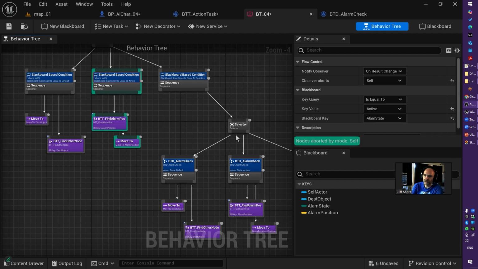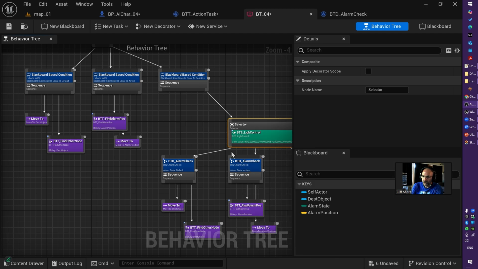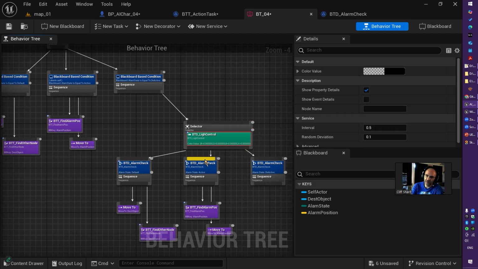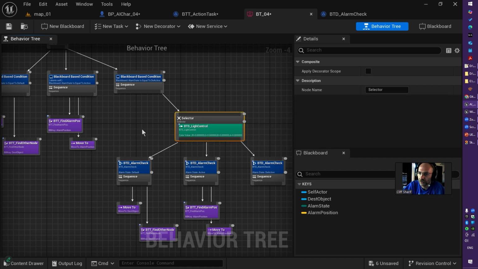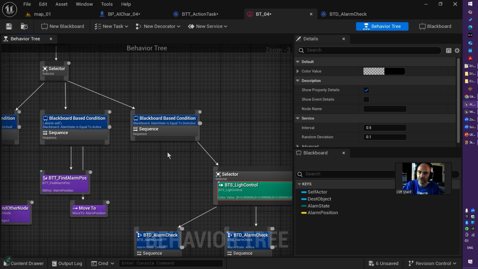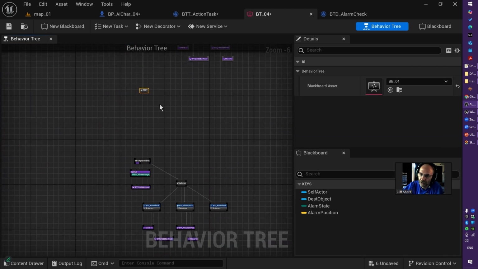You can run services on selector like this. Every time it is deactivated, run this service, perhaps running some sounds, you know, the player just deactivate an alarm, enemy units just start, hey, something happened, blah blah, you know. So it's quite beautiful how to use Behavior Tree and Blackboard for your AI implementation.